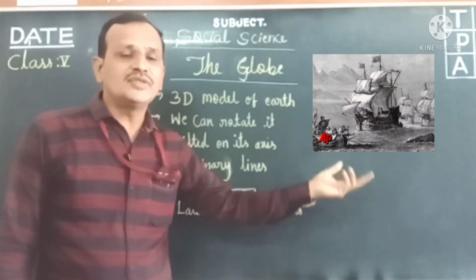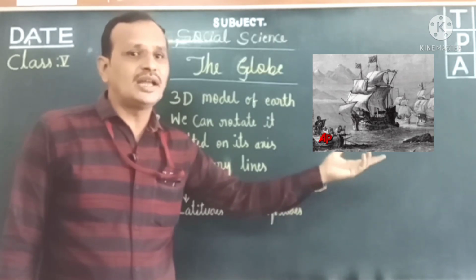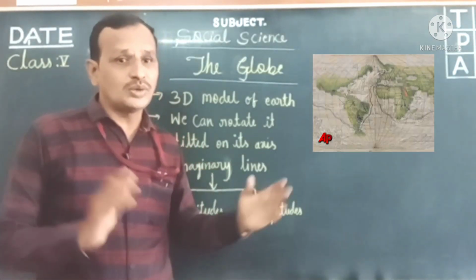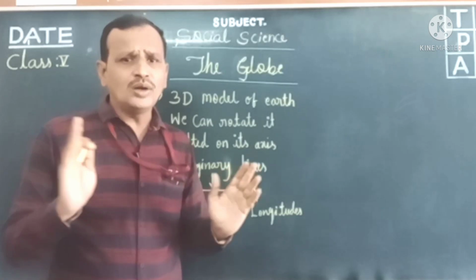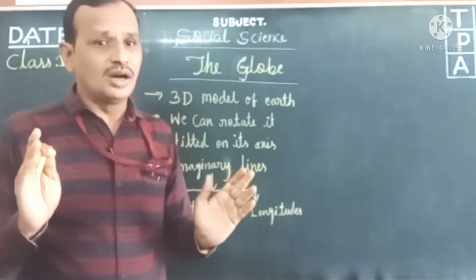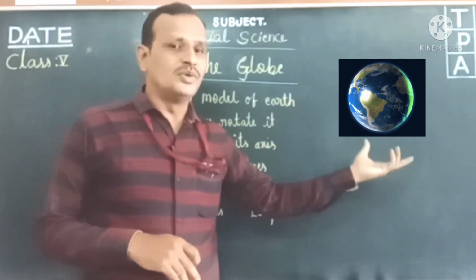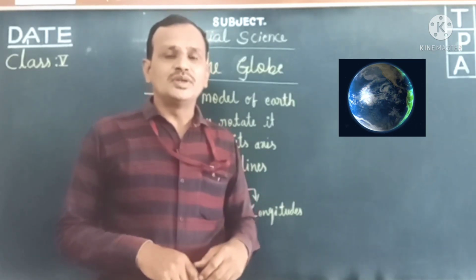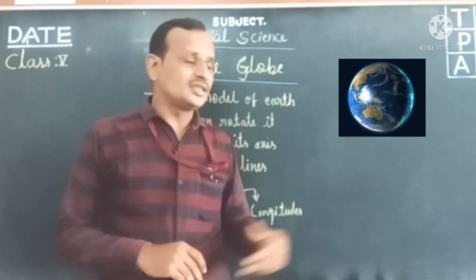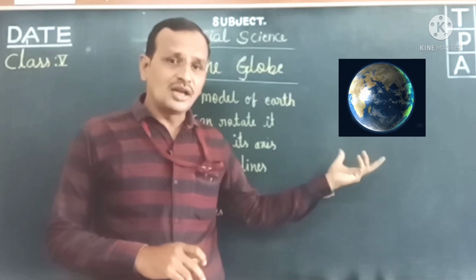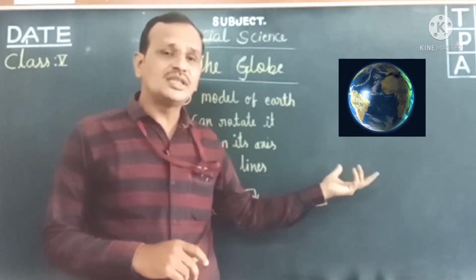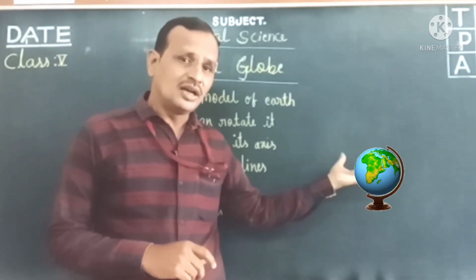So in this way, the age of Magellan and the development of technology have brought more proof of the Earth being round, isn't it, children? So in this way we can say the shape of the Earth is round and the globe is the model of the Earth.